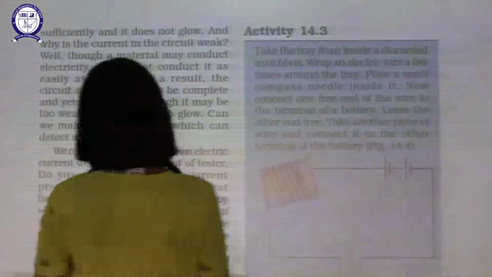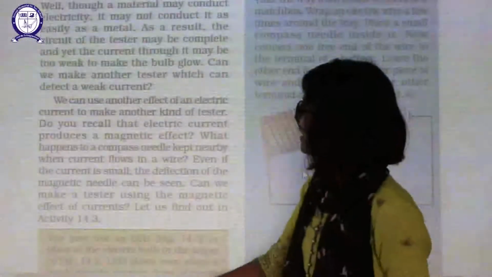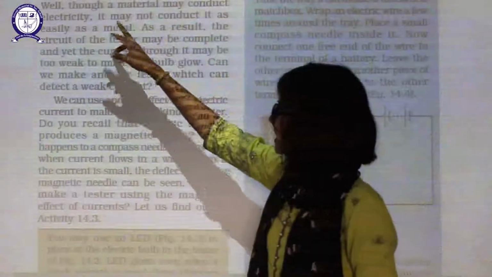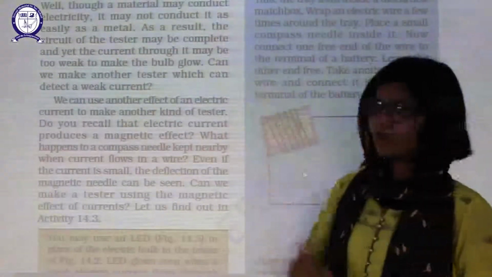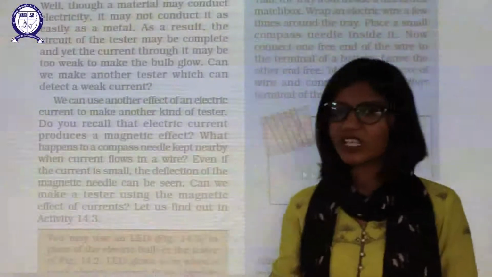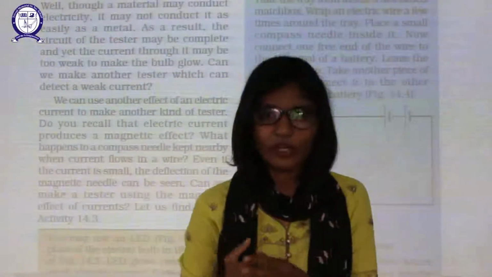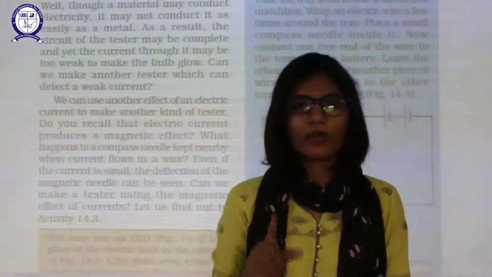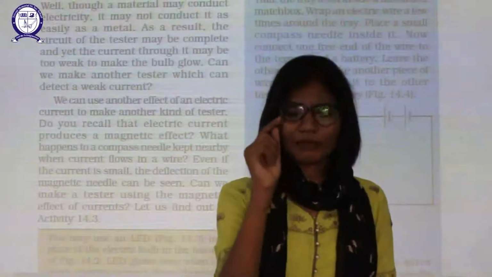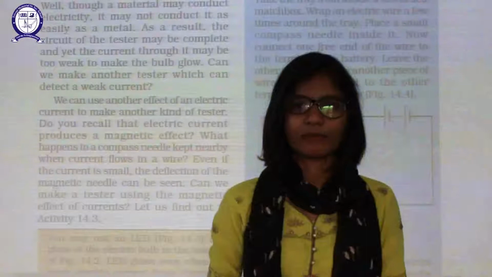The filament will not get heated up sufficiently, and it will not glow. And why is the current in the circuit weak? As we have discussed previously, because this liquid has carriers, but only a few carriers are there.